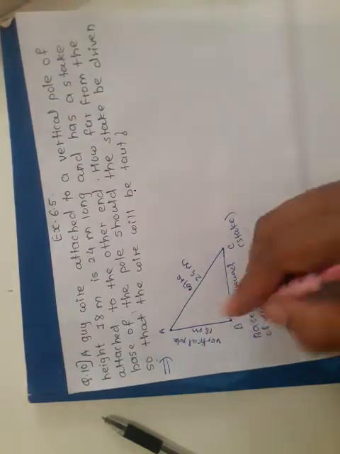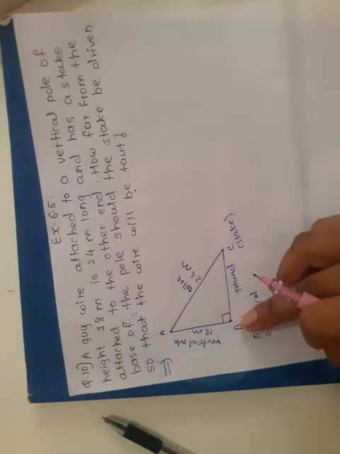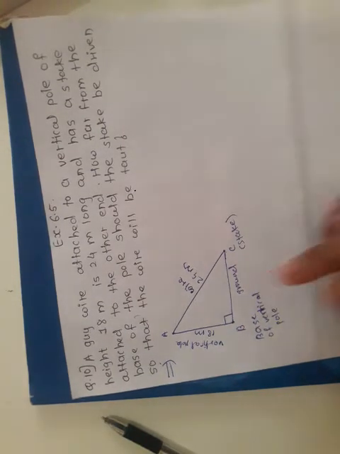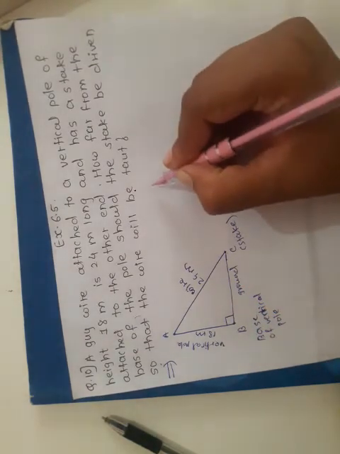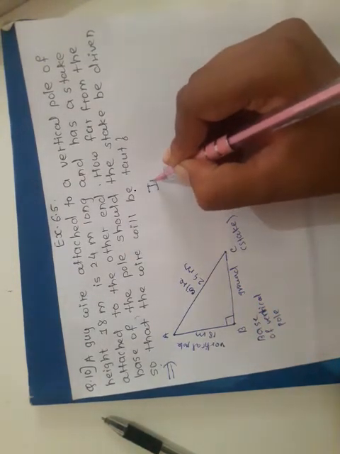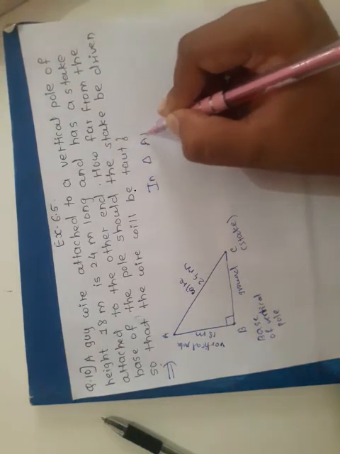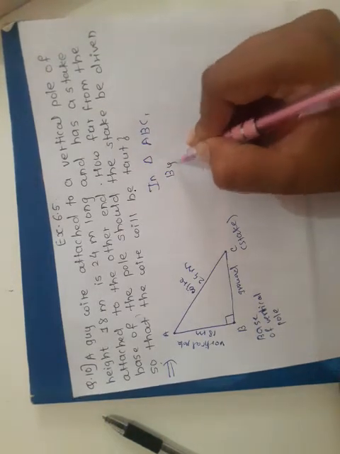So in triangle ABC, this AB is standing in the vertical direction. Obviously it is perpendicular to this BC, meaning perpendicular to the ground, so we have to find this BC distance. And our triangle ABC is a right angle triangle, so write down: in triangle ABC, by Pythagoras theorem,